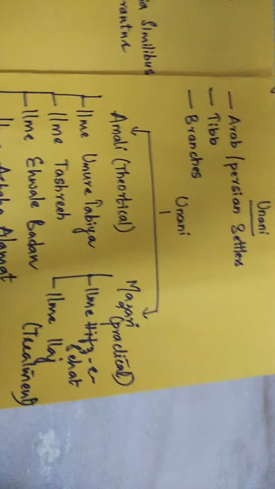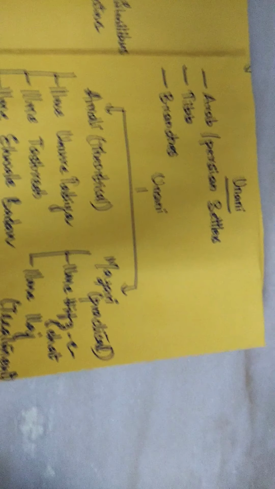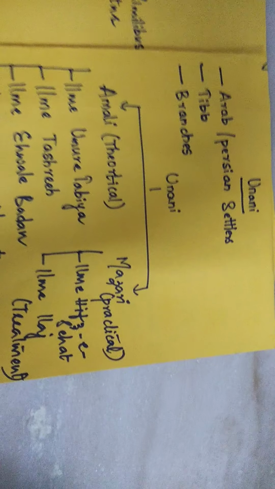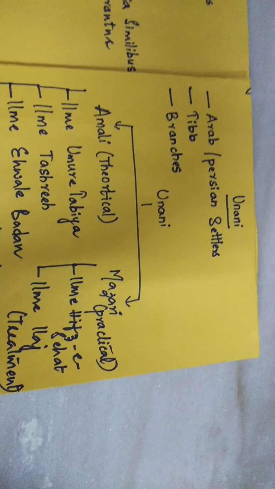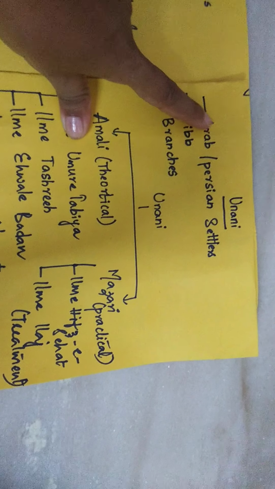So according to Siddha, sorry, we are talking about Unani, right? So when we are talking about Unani, it originated from Arab and Persian settlers in India.